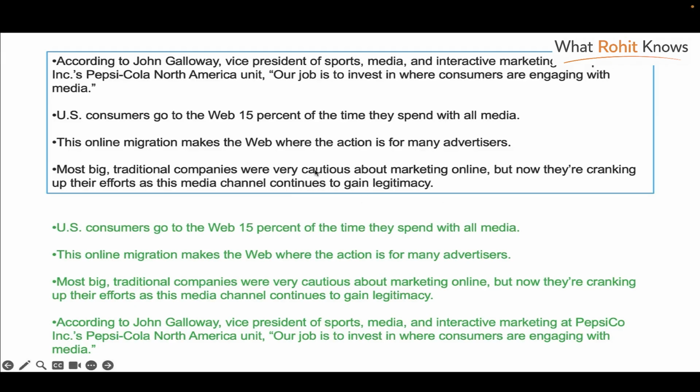In case you have a doubt, as I said, you can first also put this first sentence. If you put that in the first order, and after that you try to arrange, so let's say the last one was the first: Most big companies were very cautious about marketing online, but now they're cranking up their efforts as this media channel continues to gain legitimacy. And then after that, what would you say? Do you give this example or do you bring in the numbers? So it doesn't really make sense the way the whole text would if we start with US consumers.